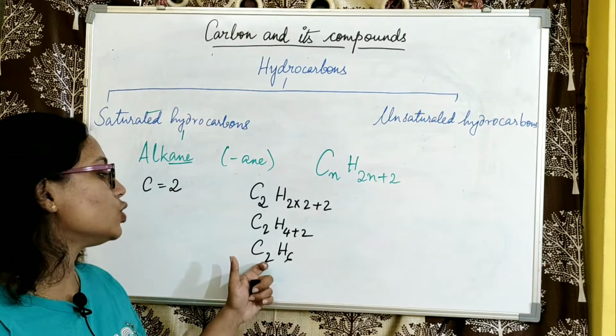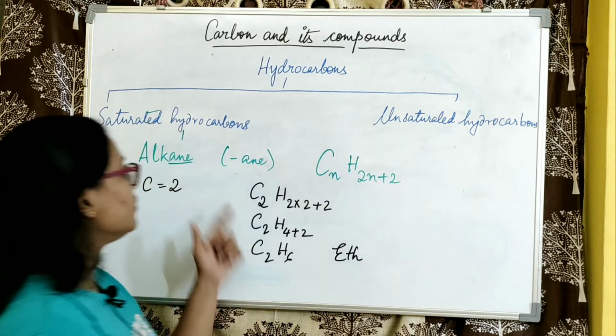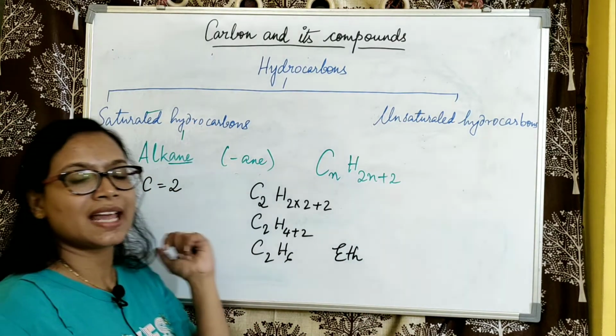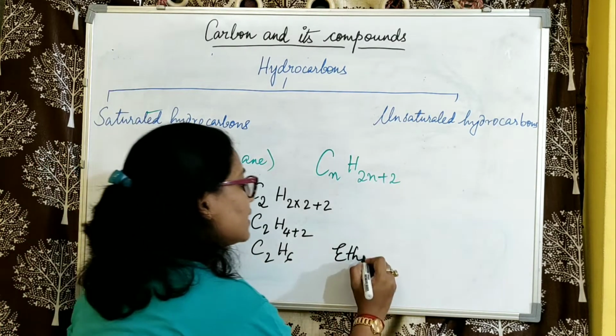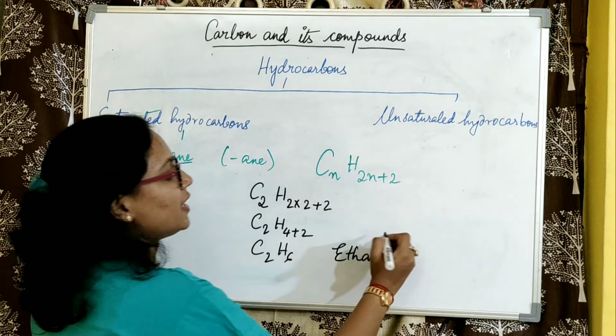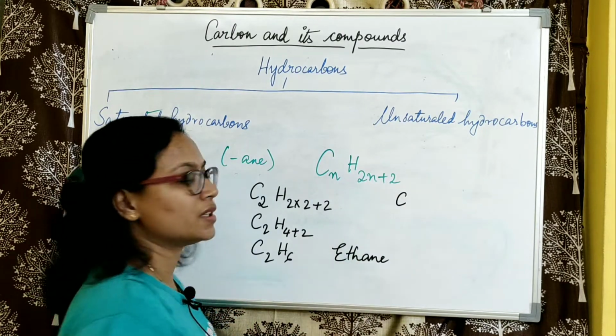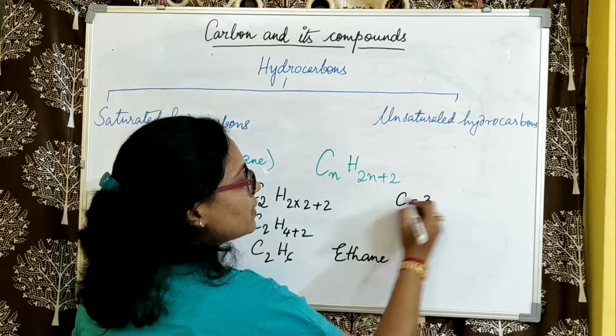It indicates 2, meaning eth, and we know that all the members of the alkane series end with ane. So we get ethane. Similarly, we can find out the third member where the number of carbon atoms is 3.